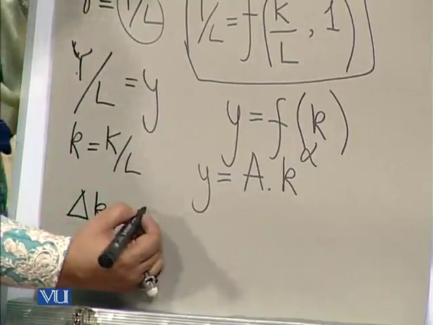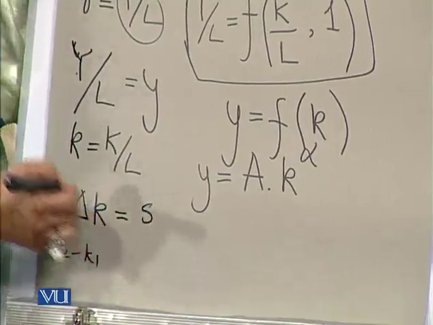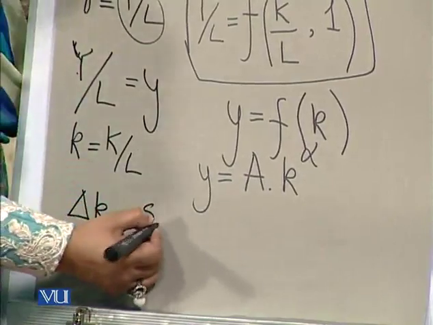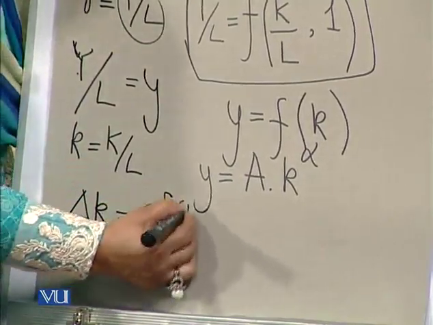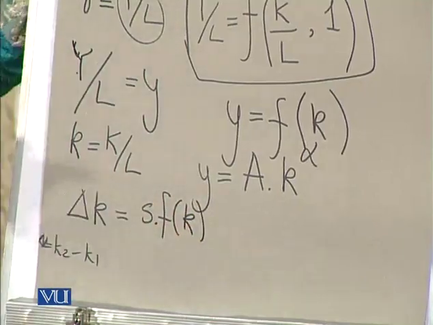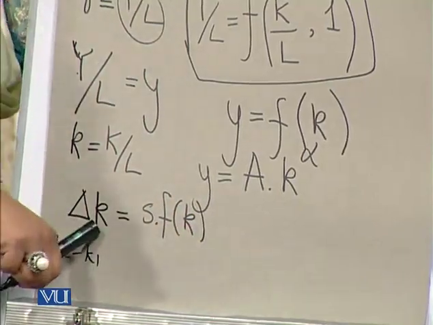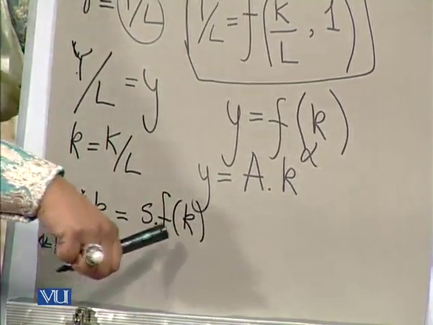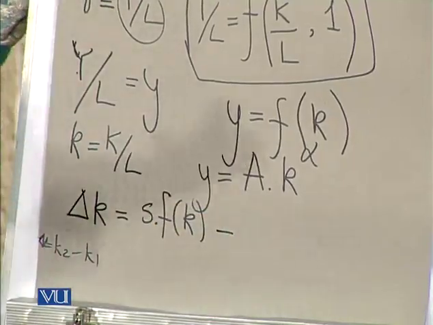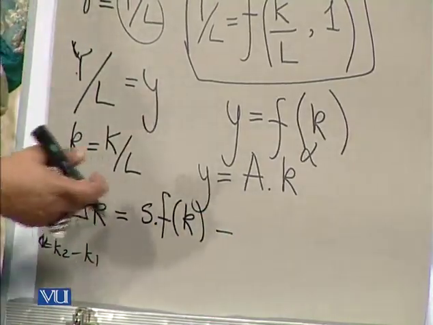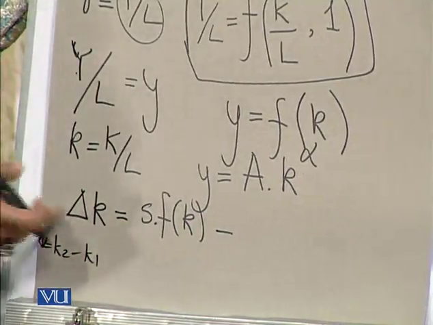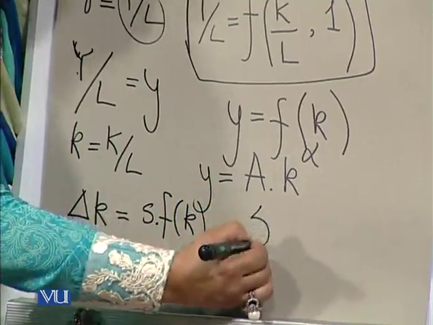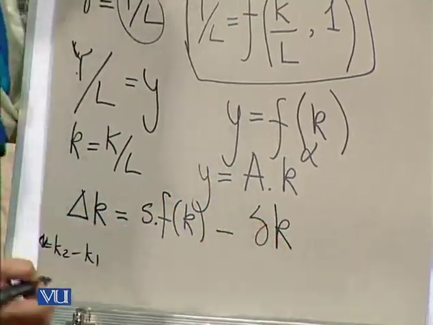And what are those things? First of all, it depends upon the saving ratio, which we discussed earlier in the Harrod-Domar model, and saving depends upon the capital labor ratio. So the change in the capital labor ratio is equivalent to the total saving which you are going to make, and something will be subtracted out of it that will take a negative toll on this increase in the capital labor ratio, and that would be the depreciation times the capital labor ratio.